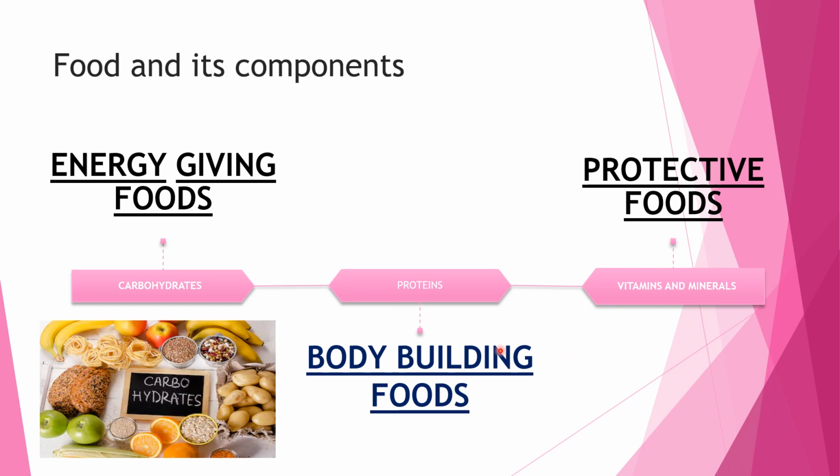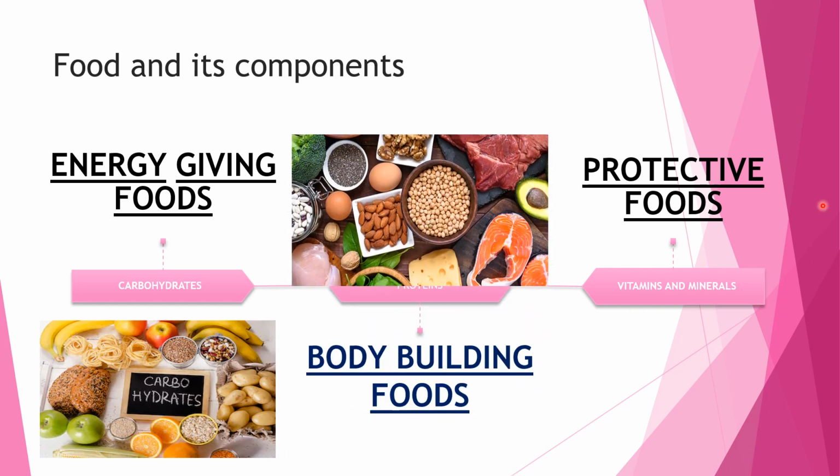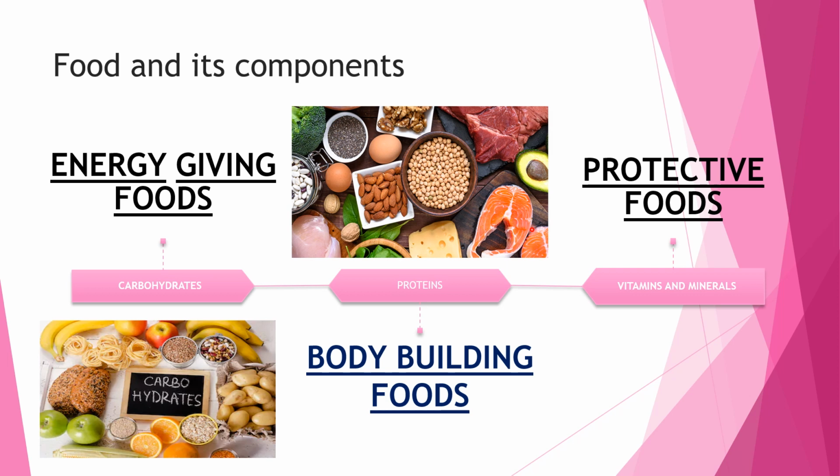Now coming to proteins, that is the bodybuilding food. Proteins are those foods that build our muscles, like cheese, fish, meat, nuts, almonds, eggs, and pulses. They provide our body what helps it to build up the muscles. So these are known as proteinaceous foods that are included in our diet, like egg, fish, meat, etc.